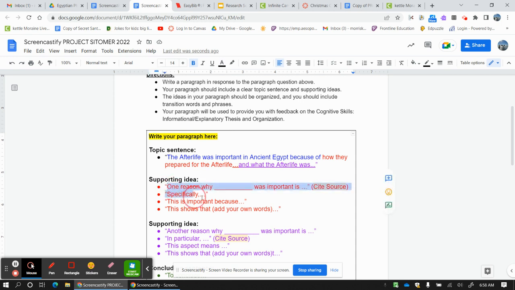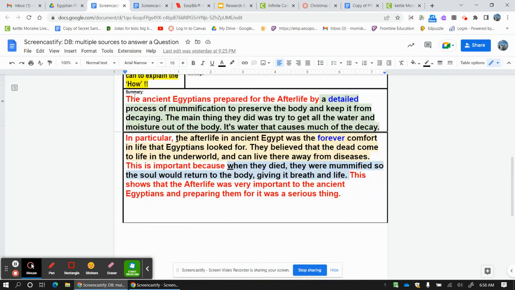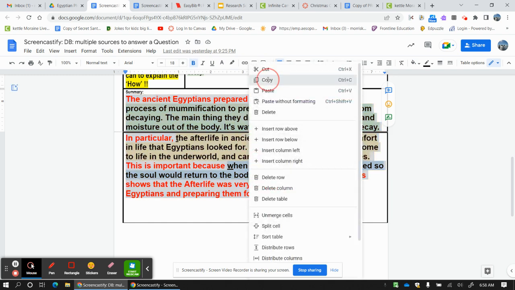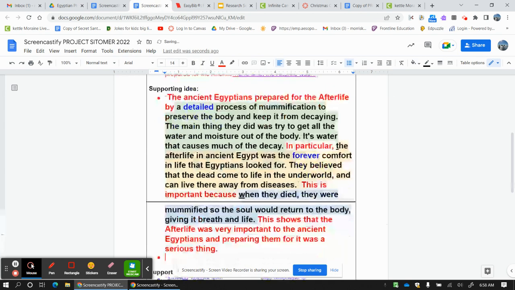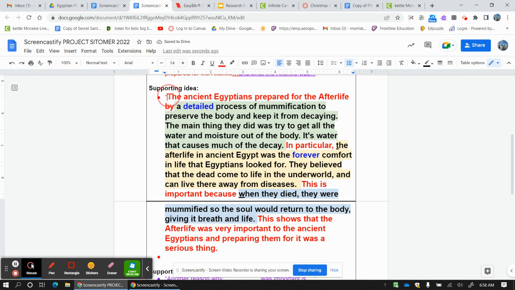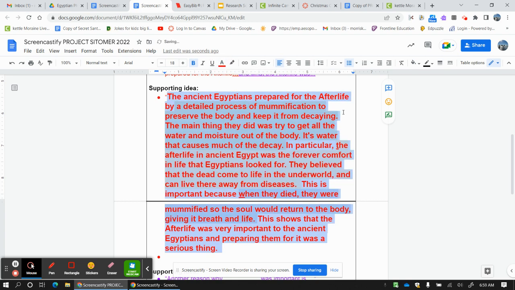Now here, I don't really need this. So here's what I'm going to do. I'm going to get rid of this, and here's why: I have already written this. Remember, this is what we did here when we did our summary. So I'm just going to cut, copy, and paste. And I'm going to make this whole thing red, because I've already written it. We're good. And of course, I'm going to get rid of all the highlighting because I don't need it.